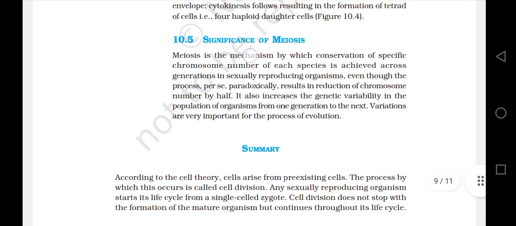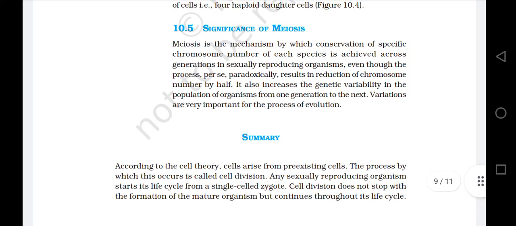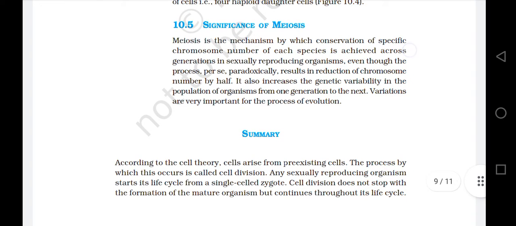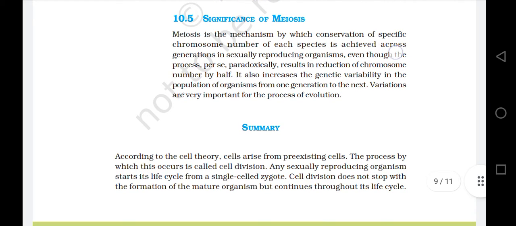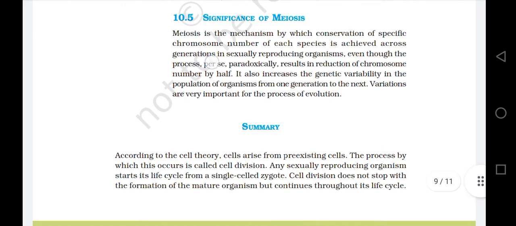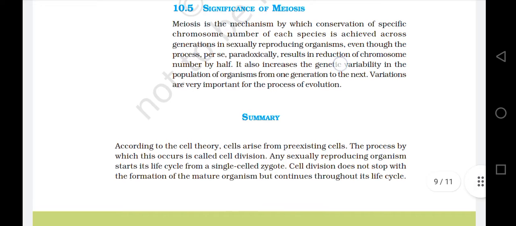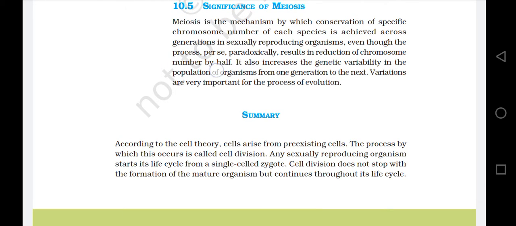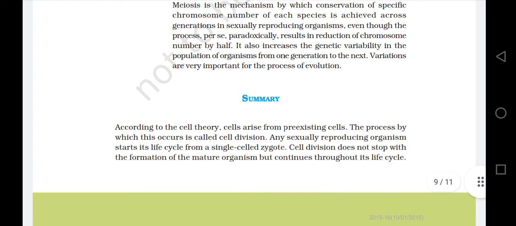10.5 Significance of meiosis. Meiosis is the mechanism by which conservation of the specific chromosome number of each species is achieved across generations in sexually reproducing organisms. Even though the process per se paradoxically results in reduction of chromosome number by half, it also increases the genetic variability in the population of organisms from one generation to the next. Variations are very important for the process of evolution.